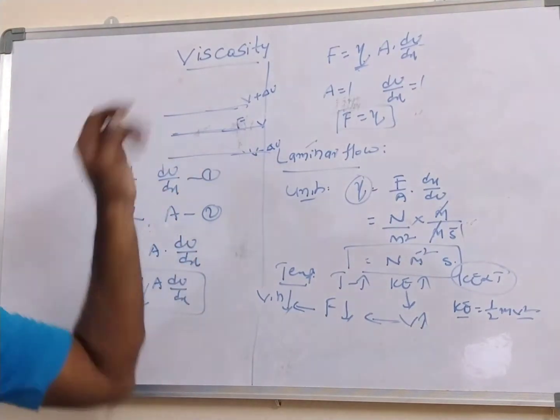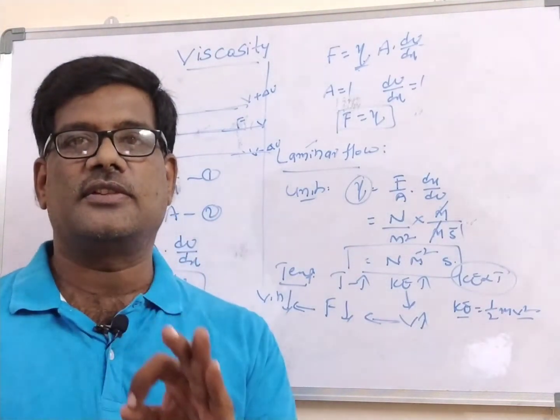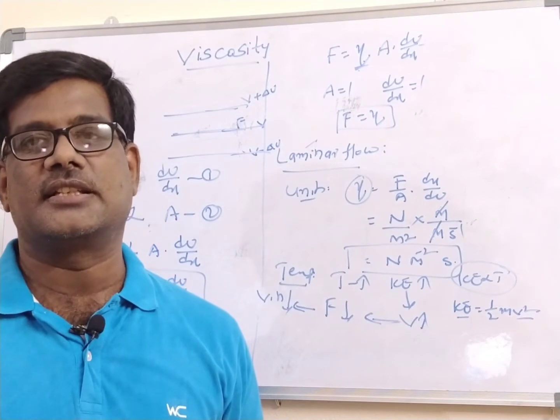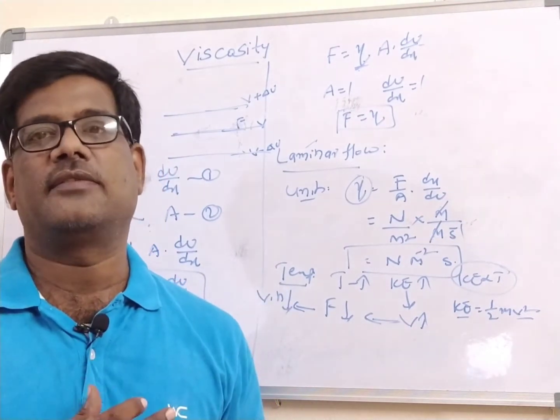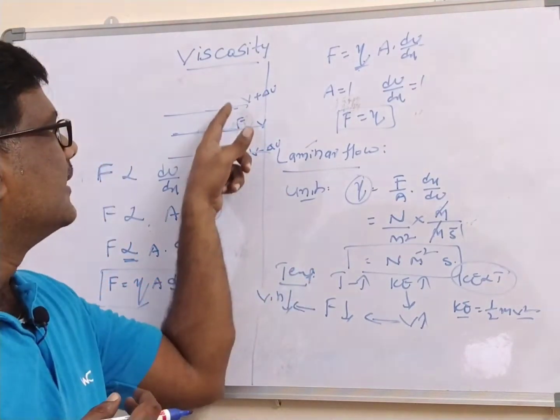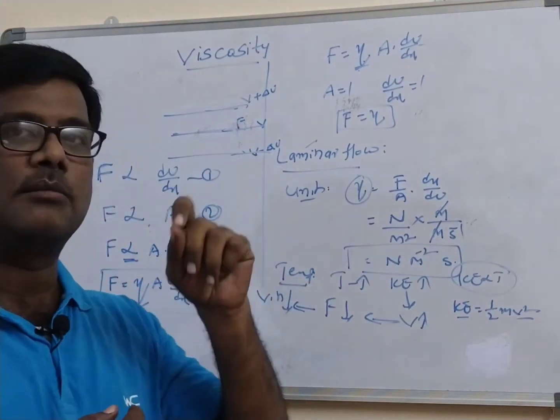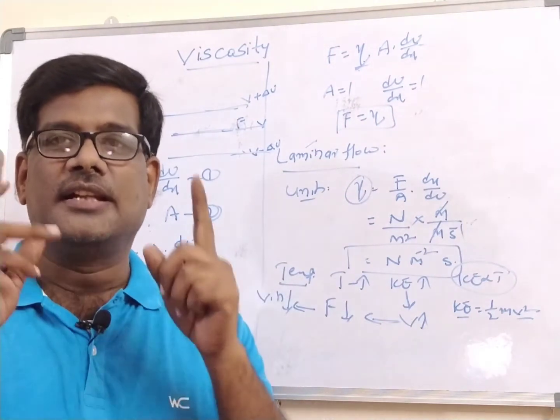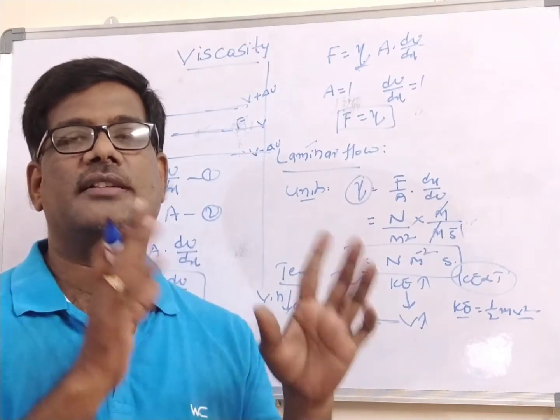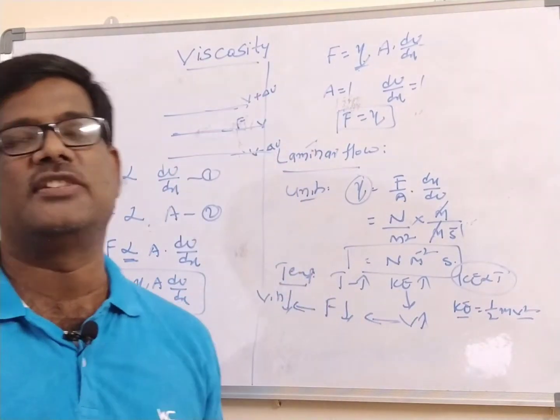Ultimately, if you observe, what is the viscosity? The resistance to the flow of liquid is called the viscosity. Why does the resistance to the flow of liquid take place? Whenever the liquid propagates in the form of layers, these layers are held by some intermolecular forces. Those intermolecular forces create friction. That friction resists the flow of the liquid, and this phenomenon is called the viscosity.